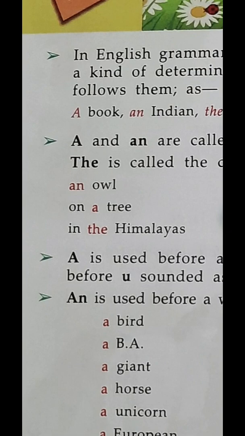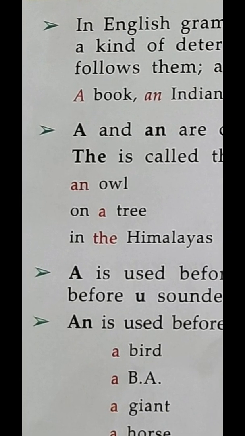Now, in the Himalayas, the Himalayas, there is only one Himalayas, right? You cannot say which of the Himalayas, because there is only one. And if there is only one thing and that is particular, that means it is a definite article. So you have to add the in front of a definite article. So clear? An you will write in front of a vowel with an indefinite article. A you will write in front of a consonant with an indefinite article, but the should always be right in front of a definite article.